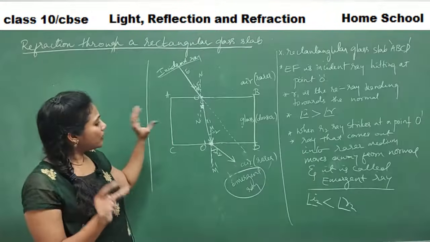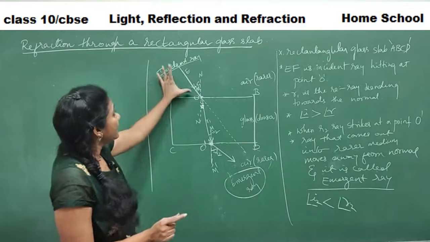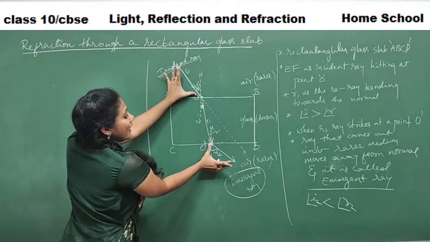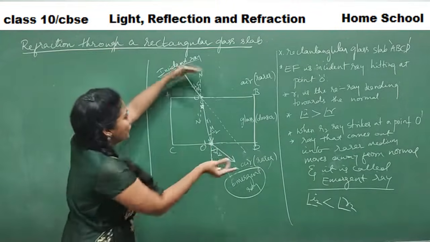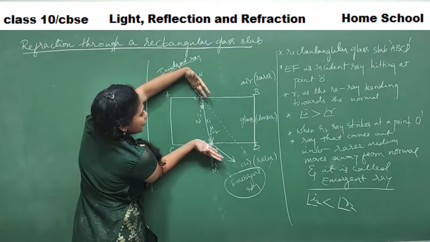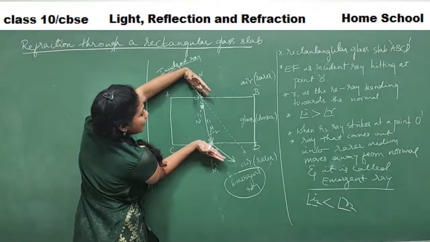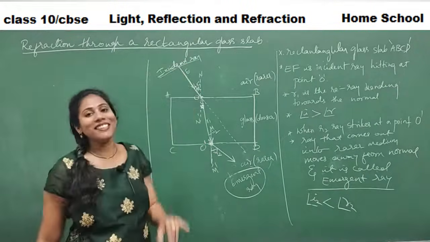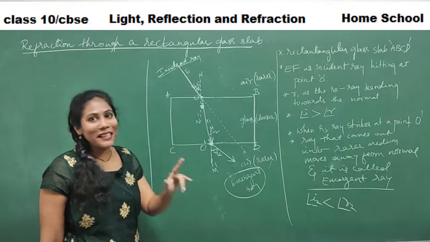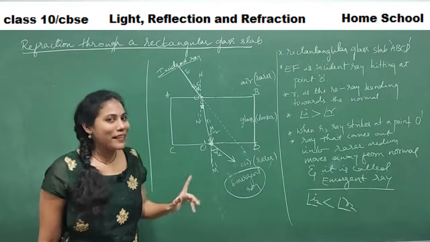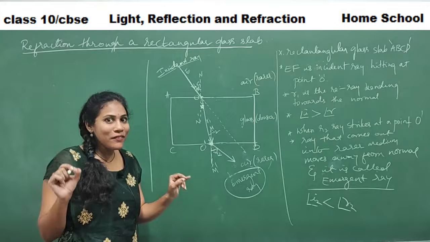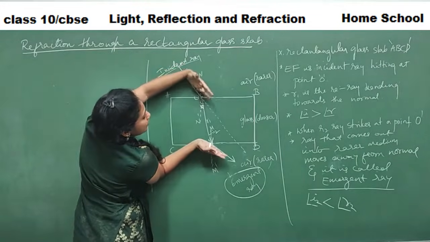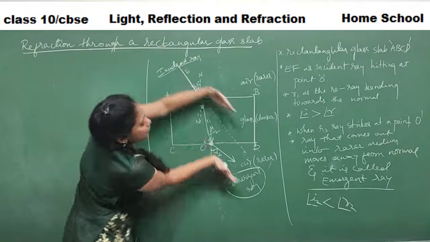And observe one more important thing here, guys. The incident ray and the direction of the emergent ray are parallel to each other. Yes or no? This is the direction of the incident ray, and this is the direction of the emergent ray. Their directions are parallel to each other. Can you tell me why they are parallel? Apply a little mathematics here. Just pause the video and try to think why these two directions are parallel.